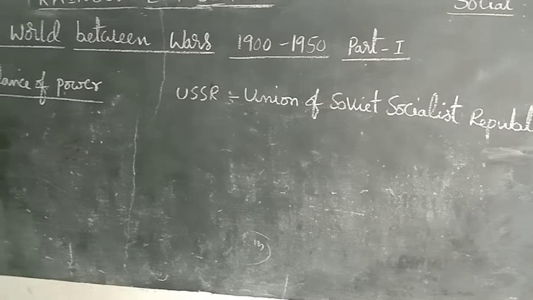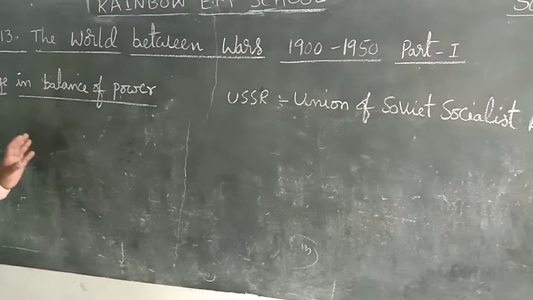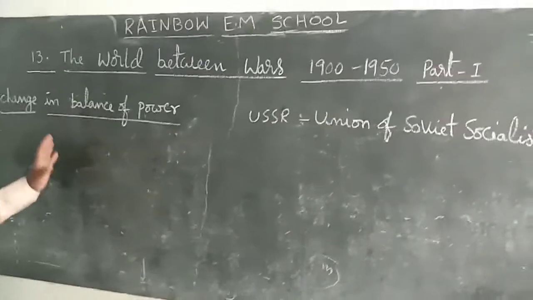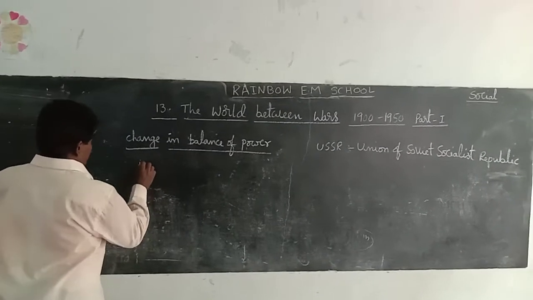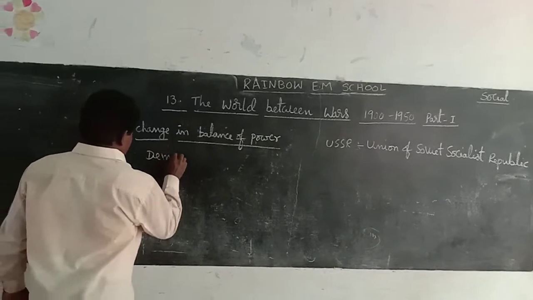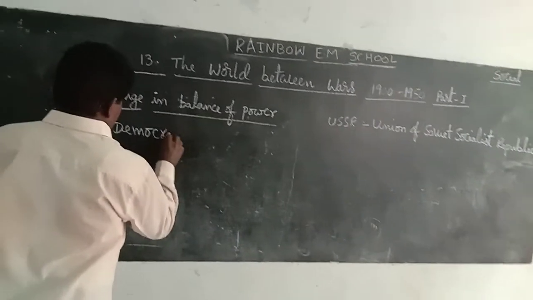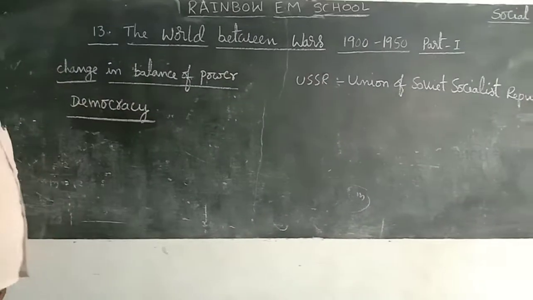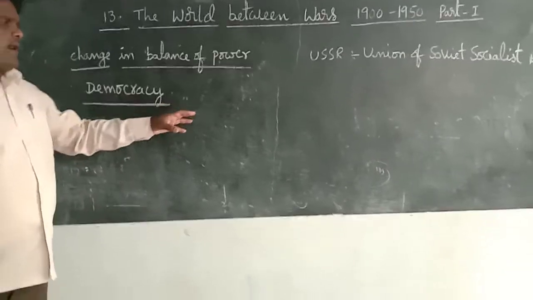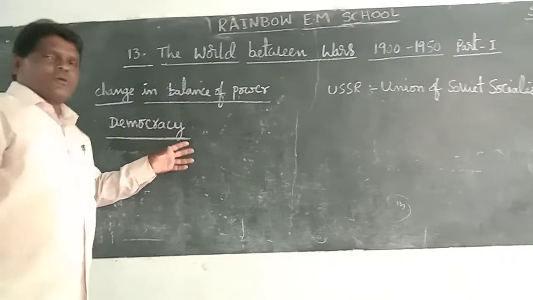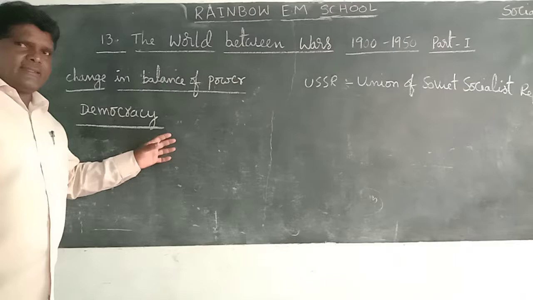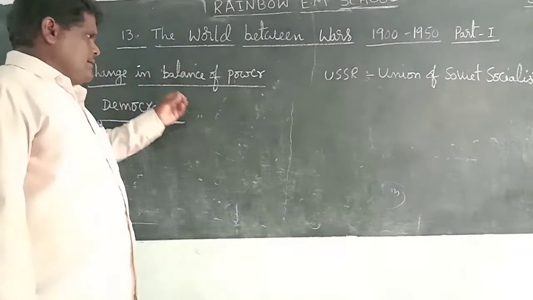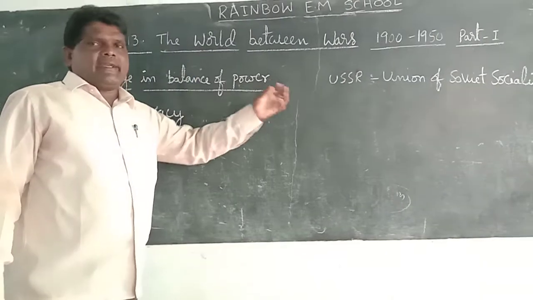After the Second World War, the world completely changed, with many causes of change. Democracy was accepted. After the Second World War, many colonial countries, including our India, followed independence movements.